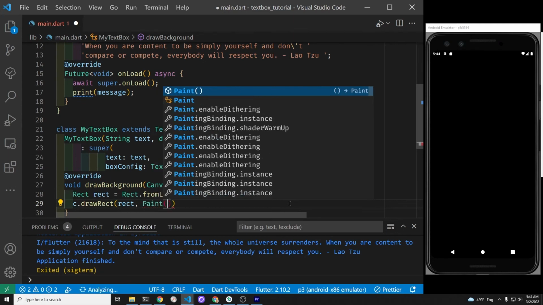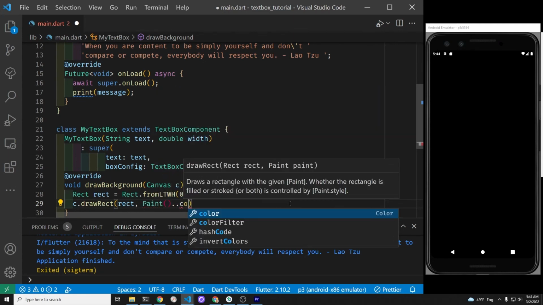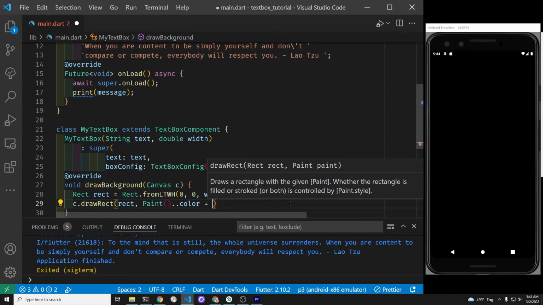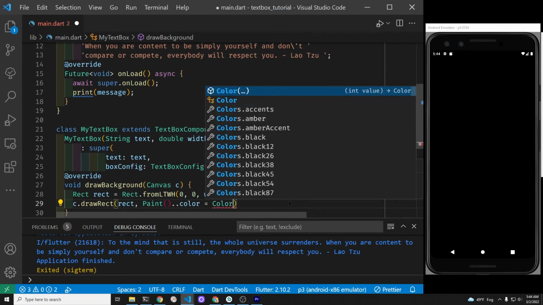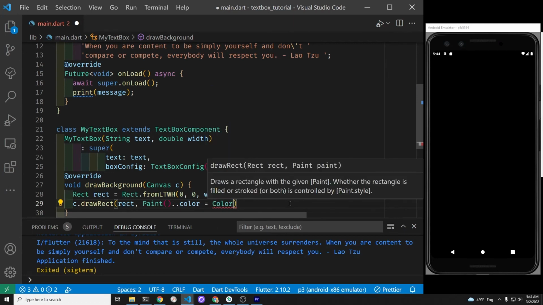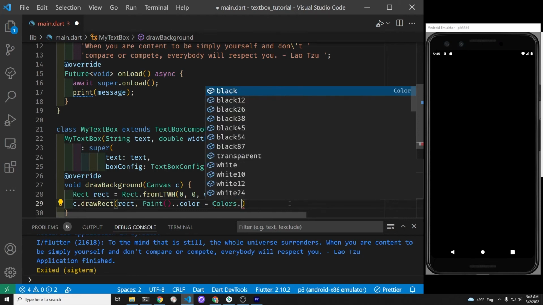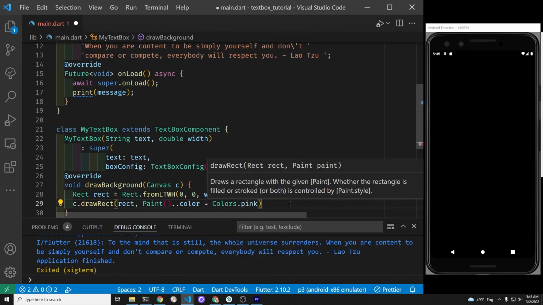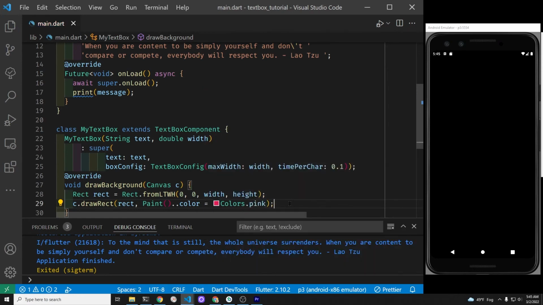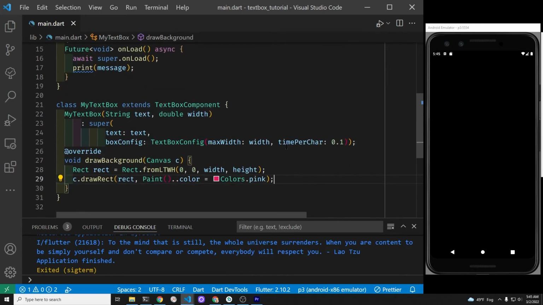And then we're going to use paint to paint the color. There are other parameters we could pass it, but we're just going to use this for the color. The paint, again, is from the Dart UI. I'm going to use a color from the material package of Flutter. So this Colors.pink is because I've imported flutter/material.dart. I've created my class and we're done.